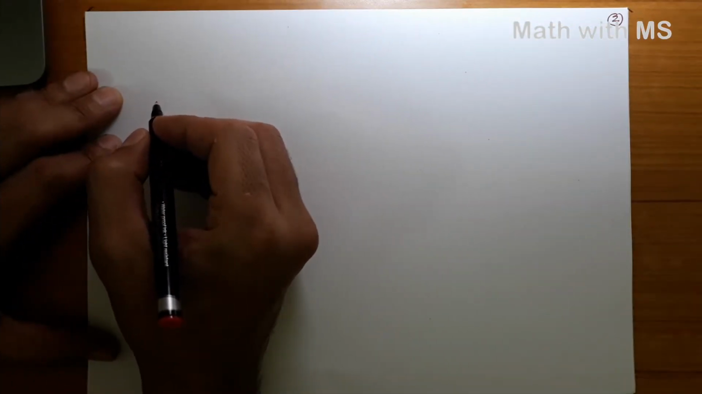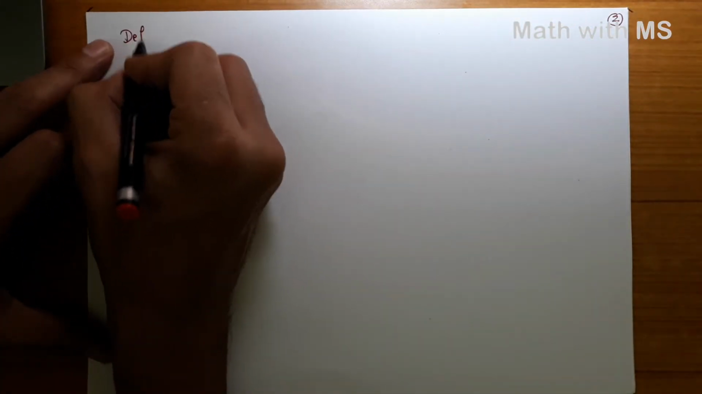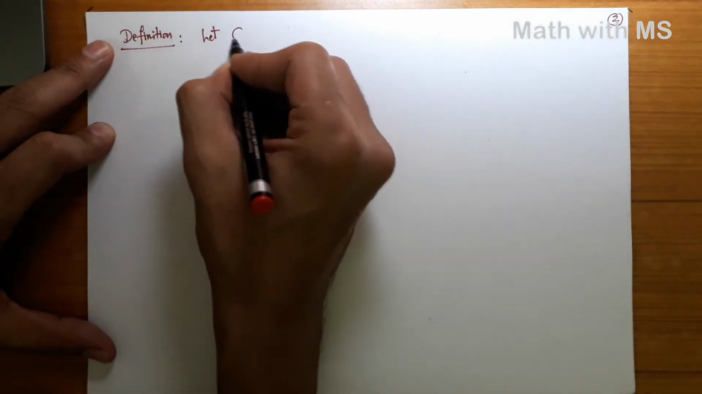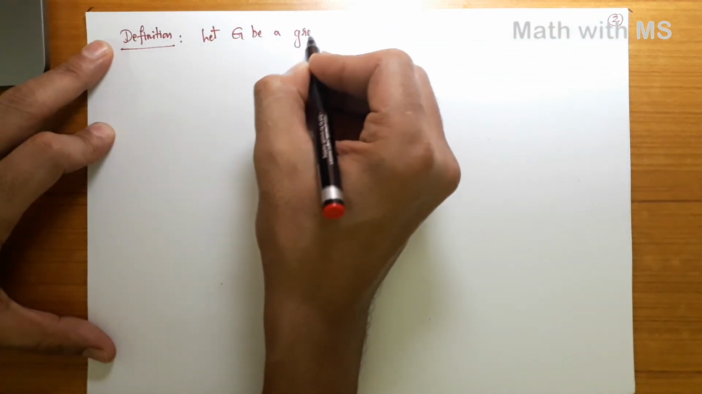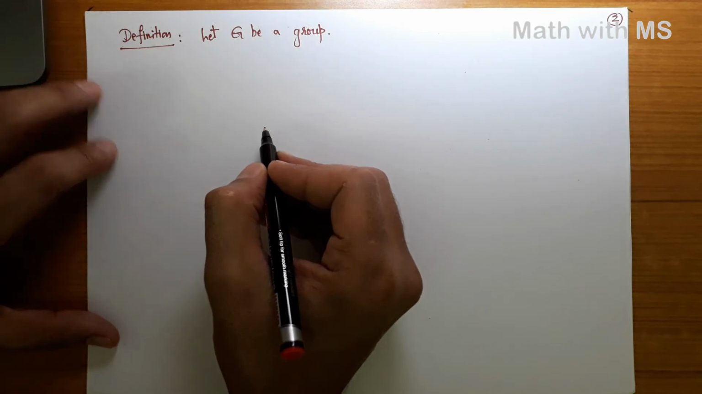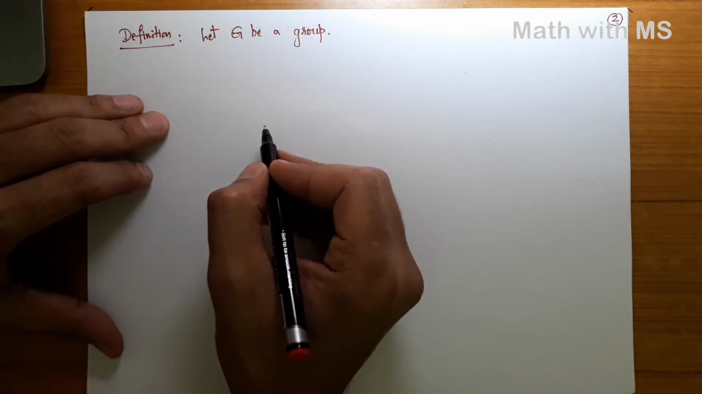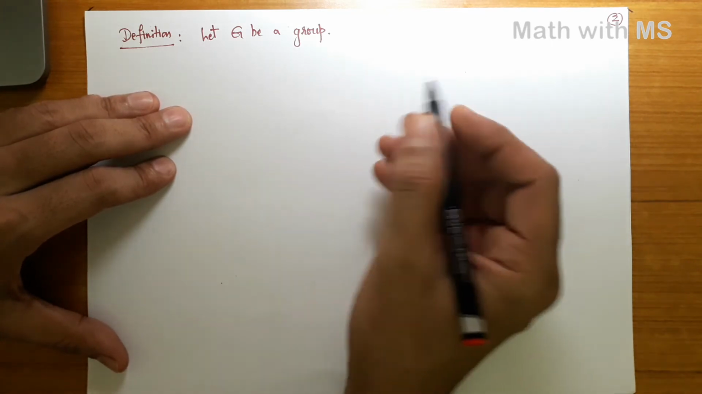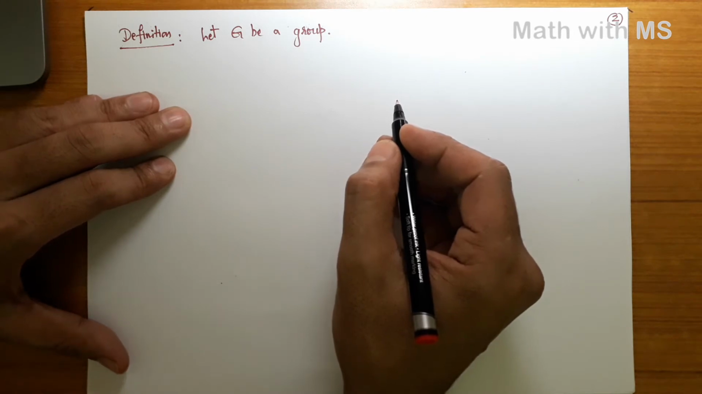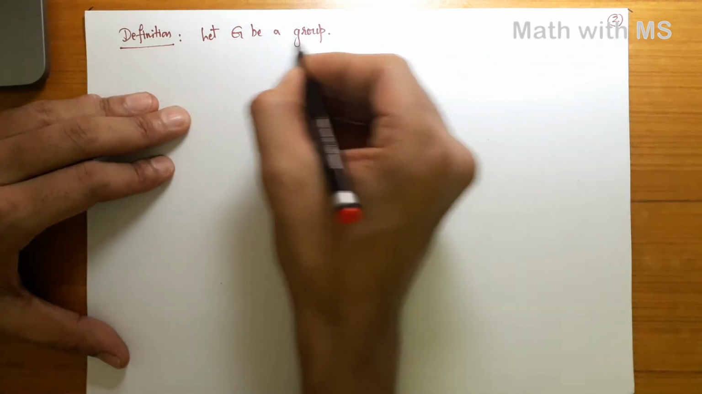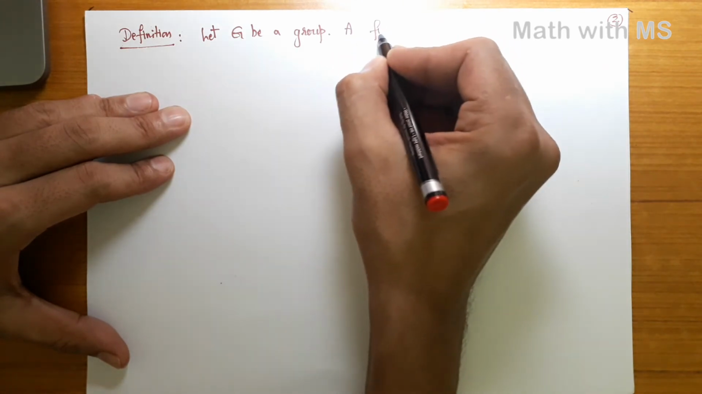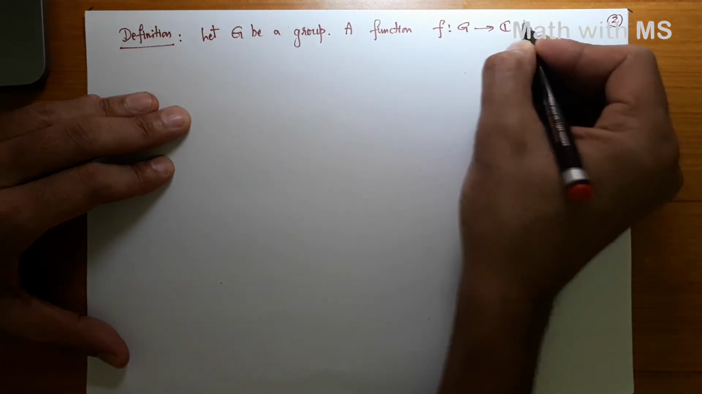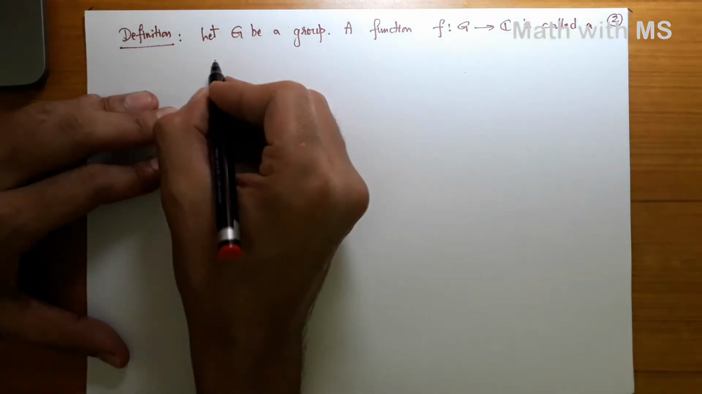Next we define what is a class function. Definition: let G be a group, then in G you have the conjugacy classes. So what is a class function on a group? It is a function on the group G, let's say complex valued in our case, which is constant on conjugacy classes. So let G be a group, a function f from G to C is called a class function.